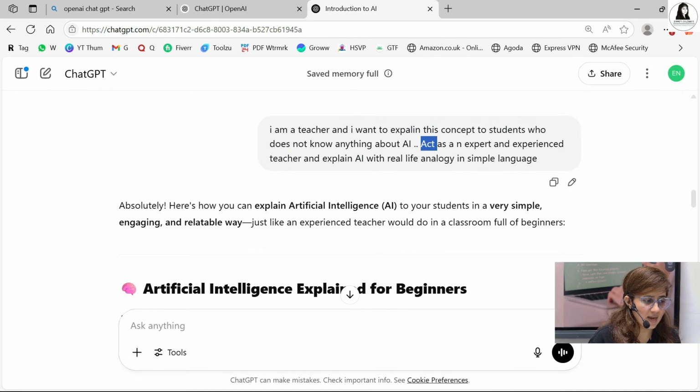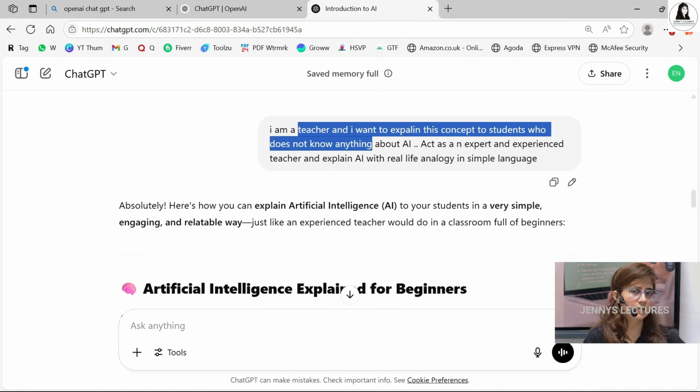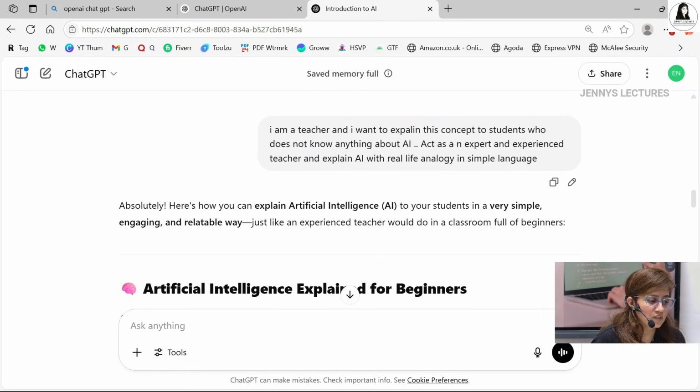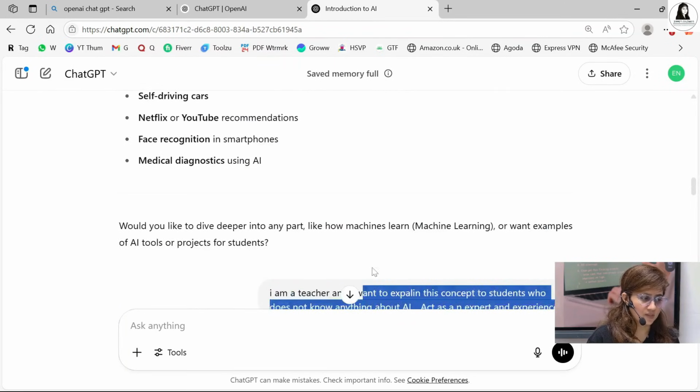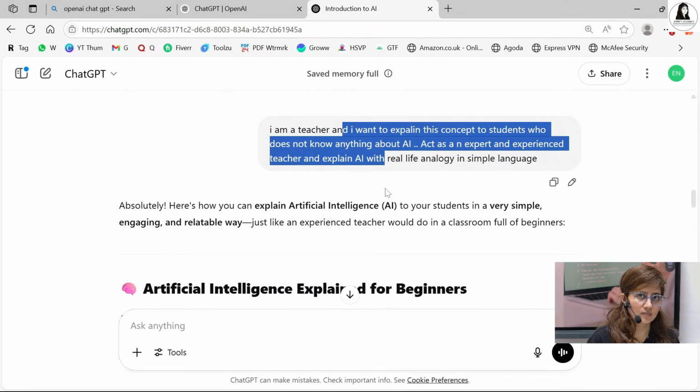Always write down, act as a, like, if I want ChatGPT to act as a teacher, so I have written this: act as an expert and experienced teacher and explain AI. Act as a software developer, act as a marketer, act as an SEO specialist, act as a software engineer. Whatever you want, you give the instruction to ChatGPT that you are supposed to act like this person and then give me the answer. And you have to specifically explain what you want. So this is a good prompt. Fine.